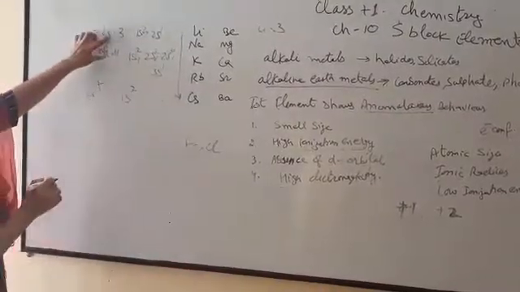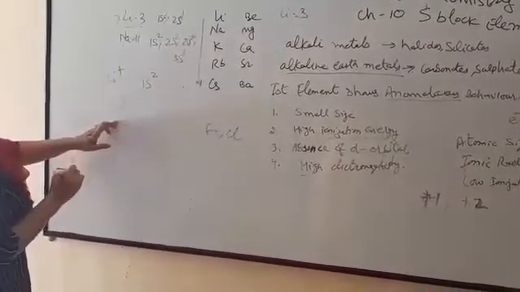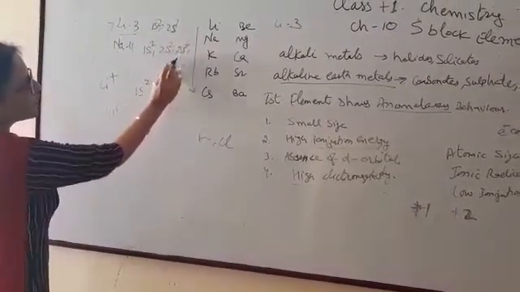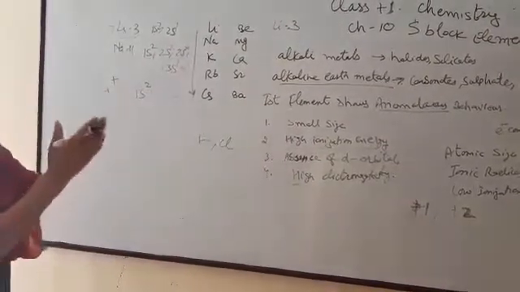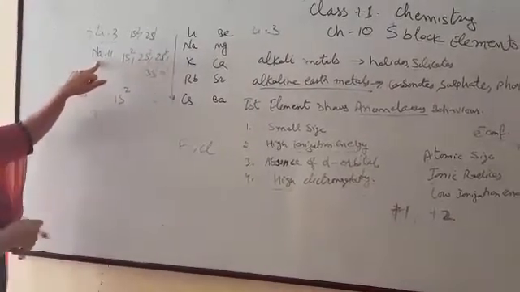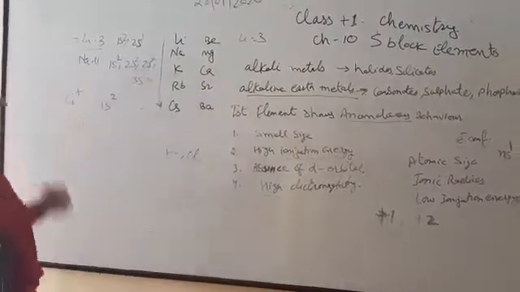Same in the case of sodium: when Na+ is formed, the electron is removed from the 3s1 shell and the remaining shells are 1, 2, 3. So one shell is less and its size is smaller compared to the parent atom. So the radius of cations is smaller than that of the parent atom.